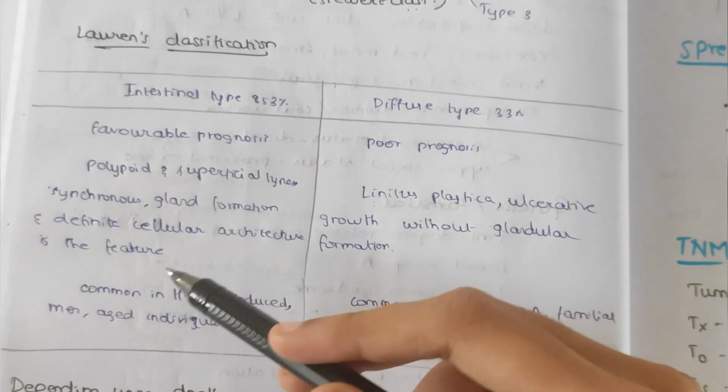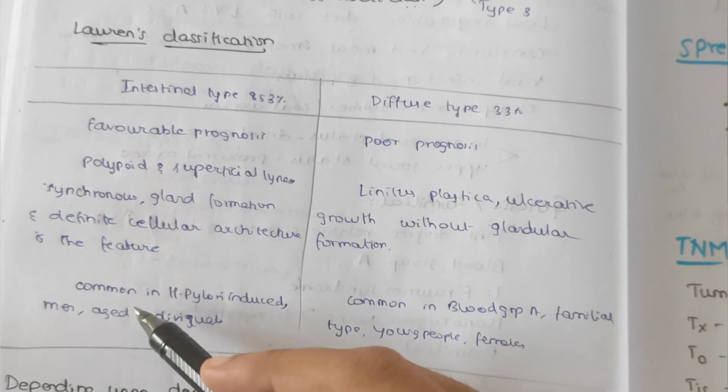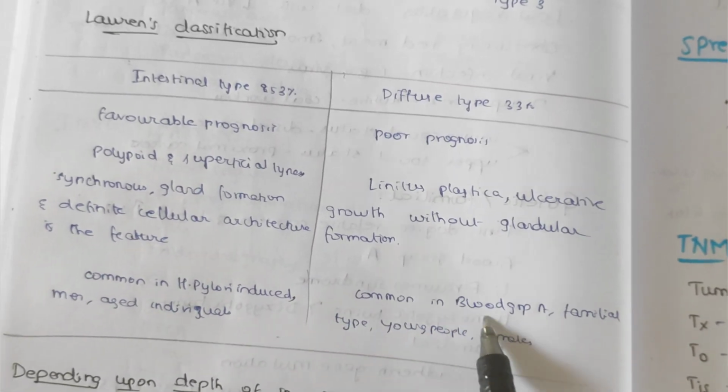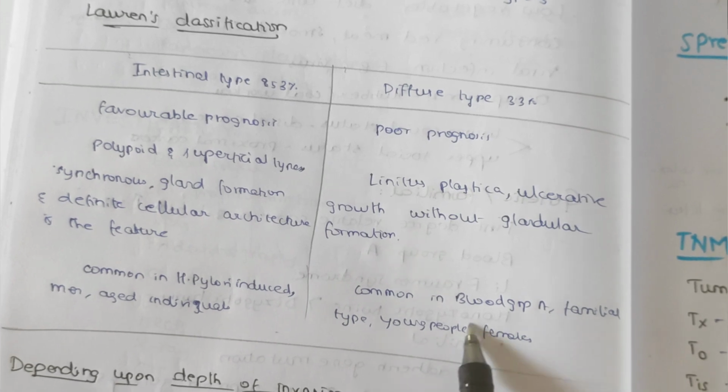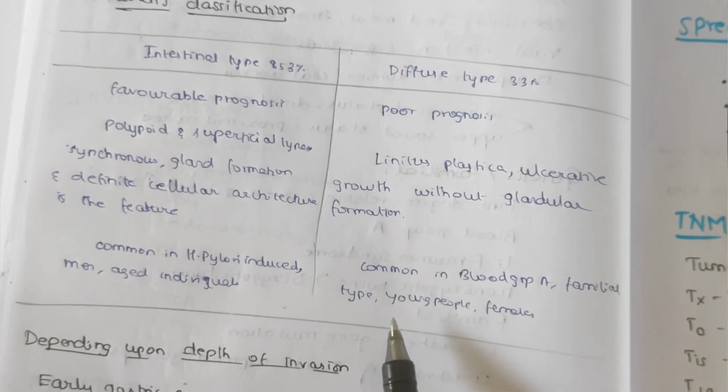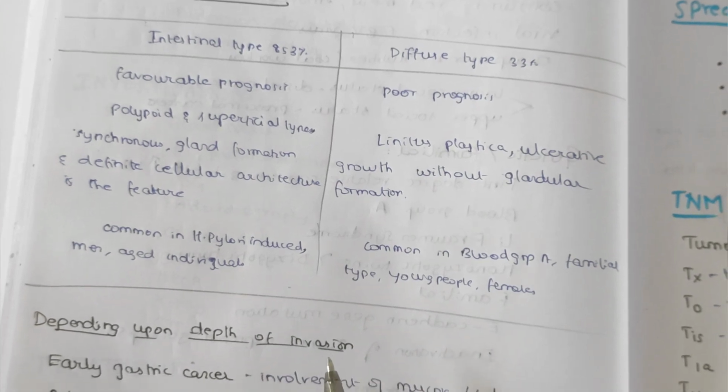H. pylori induced infections, and it is more common in males and in aged individuals, while this is common in blood group A and familial type, young people and females. So this is Lauren classification.